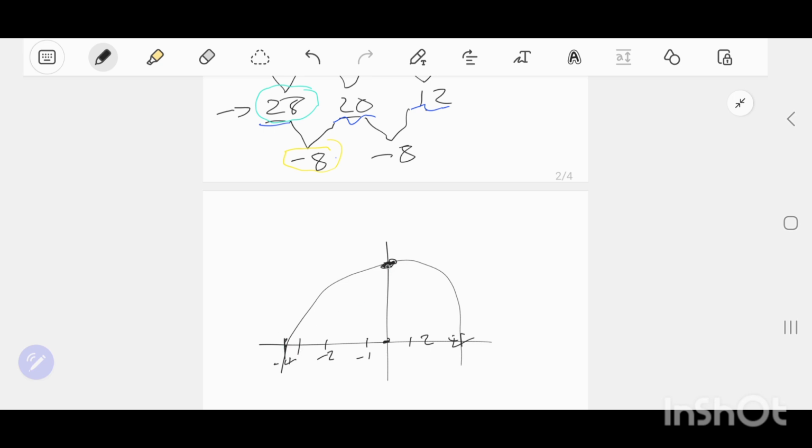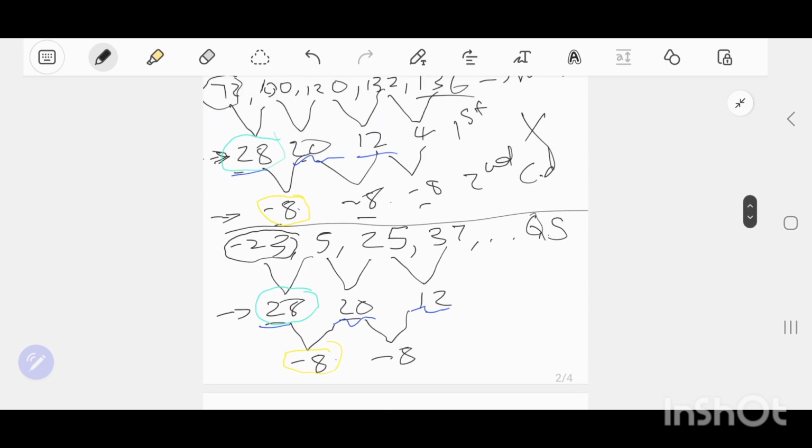It'll move 1, 2, 3, 4 until I reach my turning point. So it's still the same.